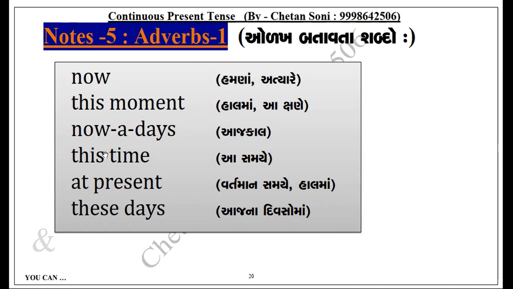So "I am busy with my class" is a simple sentence. Speak with me: I am busy with my class. So this is a simple sentence. Clear? It is not continuous. Why? Because the verb is not there, without action. So "I am busy with my class" and "I am learning", that is continuous.